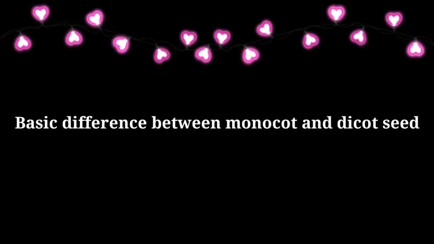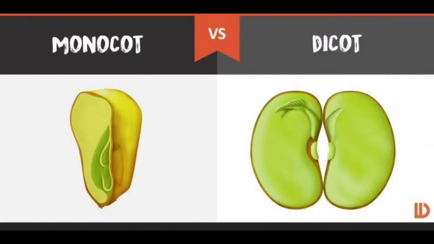Now students, let's see the basic difference between monocot and dicot seeds. The monocot seeds have only one seed leaf. Those are monocotyledons. And some seeds which have two seed leaves are called dicotyledon seeds. Now you have to understand this basic difference between these two types of seeds.